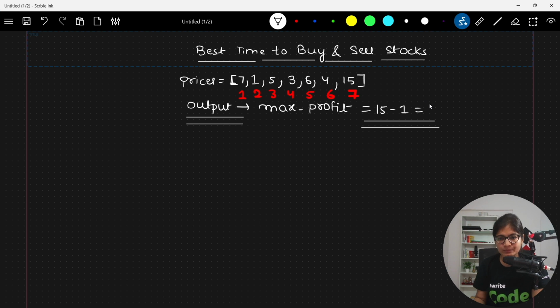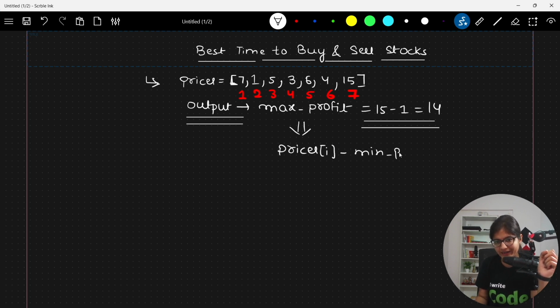I hope the problem statement is clear to everyone. We need to find out the maximum profit as an output that a person will be able to get if this is the price array or list given to you. One simple thing to observe is that the profit is nothing but the current price at index i in the list minus the minimum price.